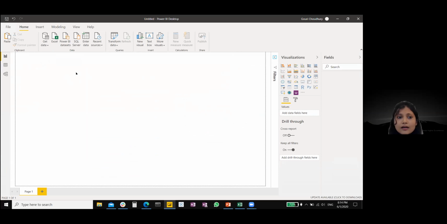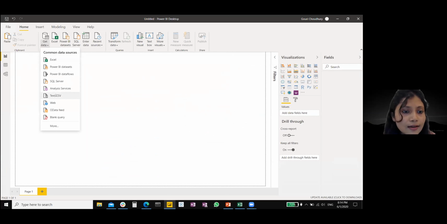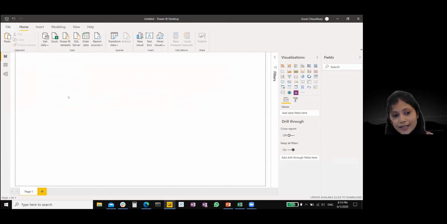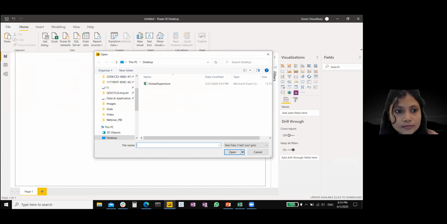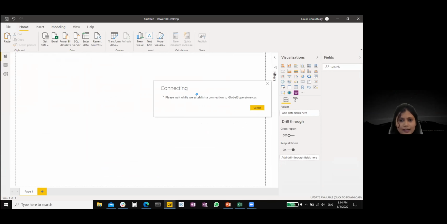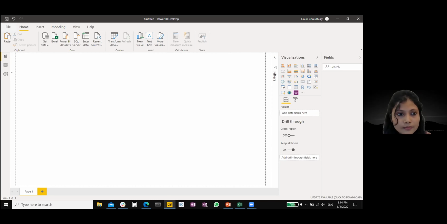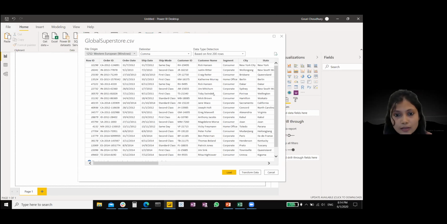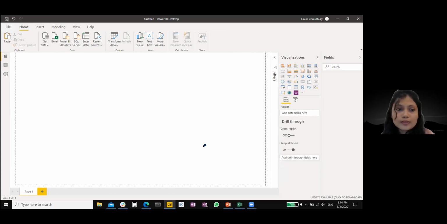This is where we create all the visualization. So let's get started and add the data over here. So we have a text file or a CSV file which we are going to import. It takes a while to import. So you can see, okay, it has got loaded. Based on the first 200 rows, it shows us how the data looks like. And whatever I showed you in the Excel file, it looks kind of the same. And we are going to load this data.